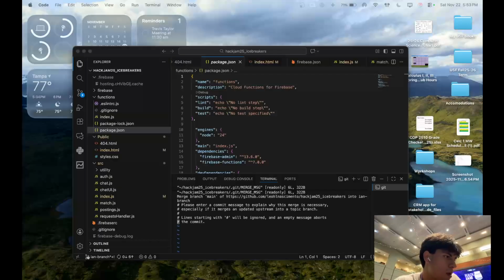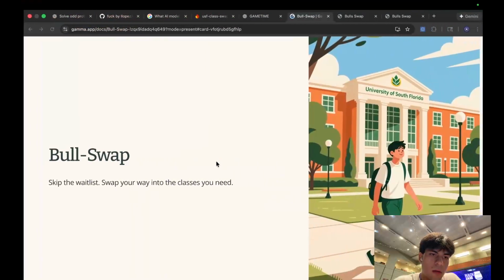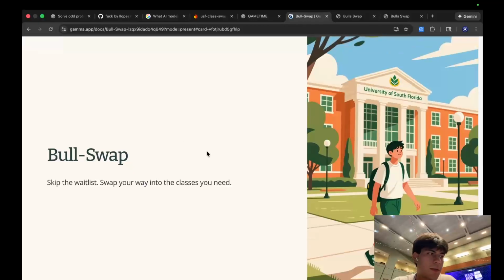If we go here, I got a quick presentation to present and describe some of the main features that we had in our idea. So Bootstrap, right? It's mainly done to skip the wait list and swap your weight into the classes you need.